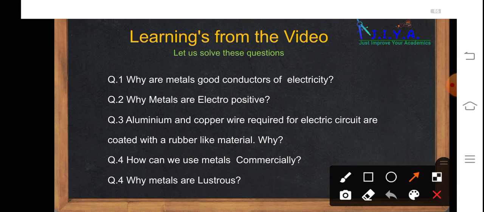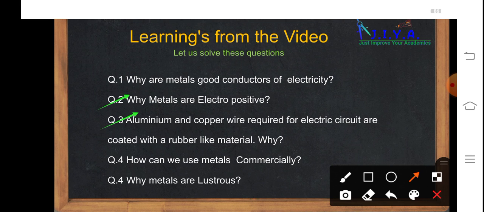Metals are electropositive because they have a tendency to lose or to donate their electron. Also, the metals which have the valency 1 and 2, they are highly electropositive and they have a tendency to donate electrons easily. Hence, they are electropositive. By donating the electron, they are converted into positively charged cations.